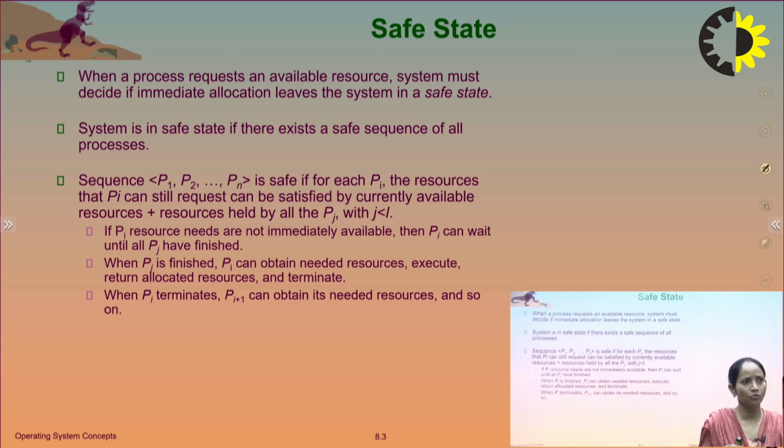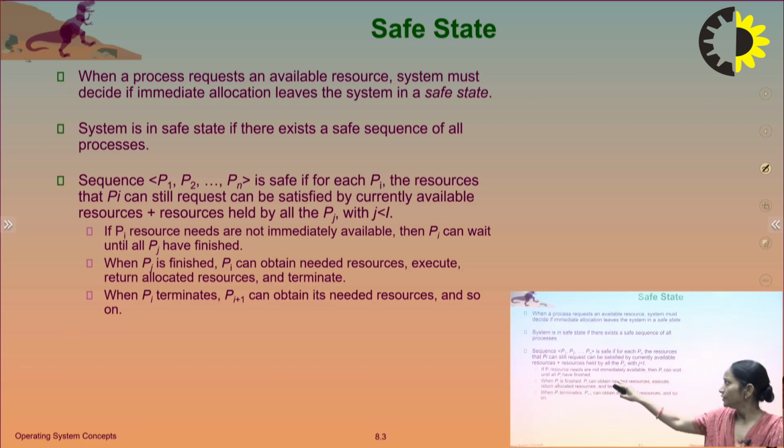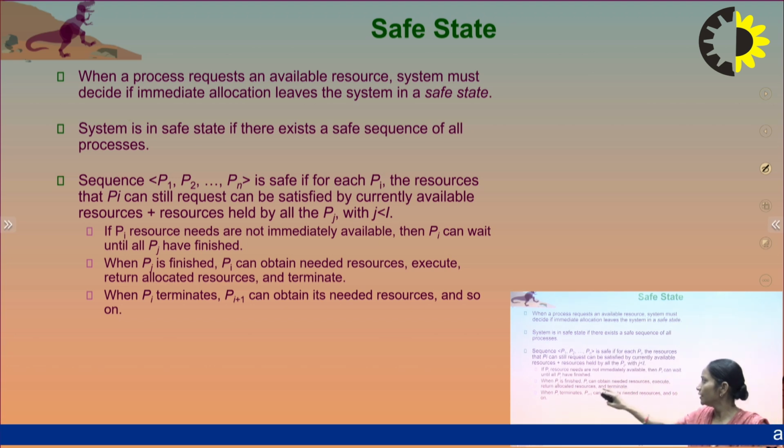A sequence P1, P2 up to Pn is safe if, for each Pi, the resources that Pi can still request can be satisfied. It means that P1, P2 up to Pn are able to complete their execution in this order. If Pi's resource needs are not immediately available, then Pi can wait until all the Pj have finished. The order can be changed, but there exists an order.